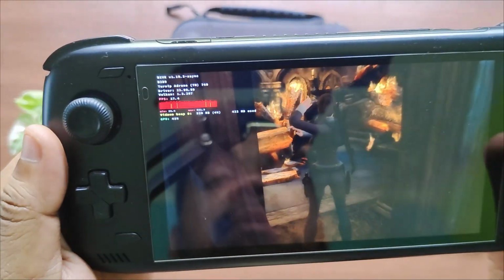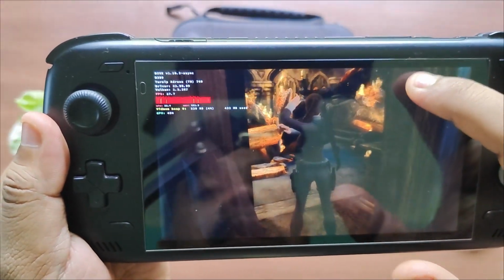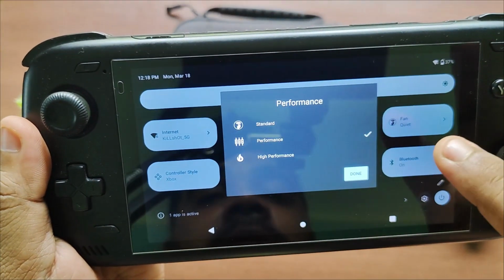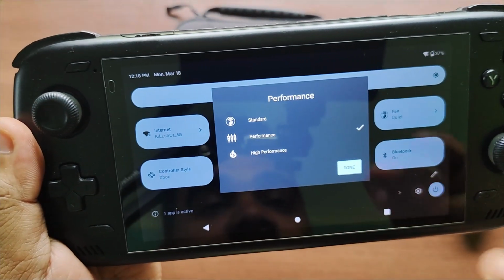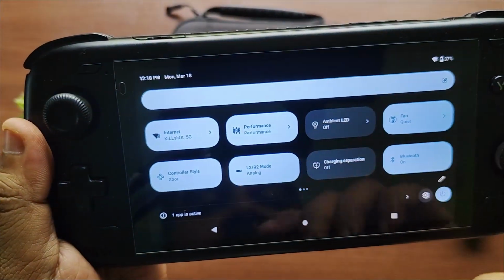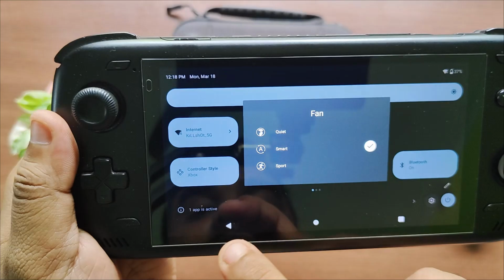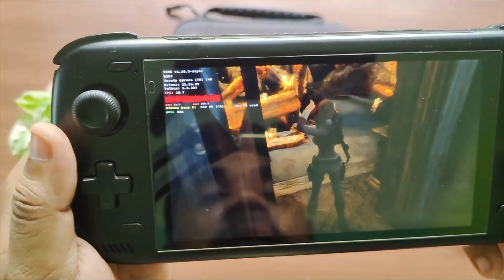Okay, we are experiencing some FPS dip. Let me see if we change the performance to a different performance mode, if that improves the performance or not. So let me set the fan to smart. Let's get back to the game.